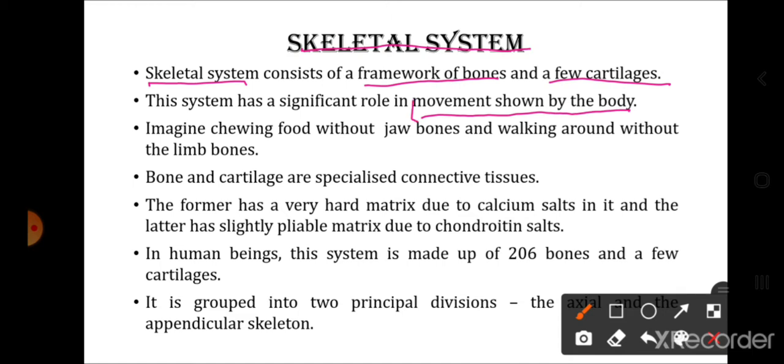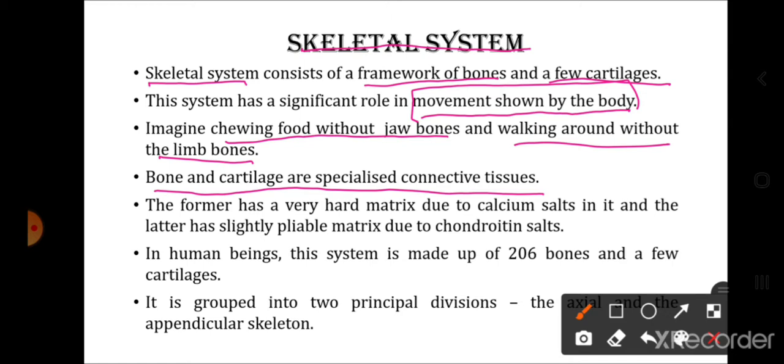But the main important function is that it brings about various types of movement. Imagine chewing without the jaw bones or walking around without the limb bones. Is it possible? No. So bones and cartilages are specialized connective tissues. We have studied connective tissue, and in that category we have studied the specialized connective tissues. So two most important specialized connective tissues are bones and cartilages.